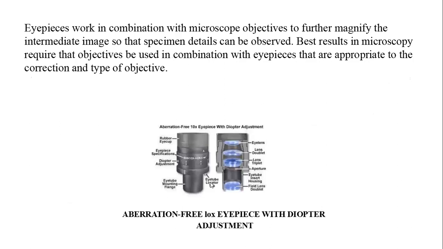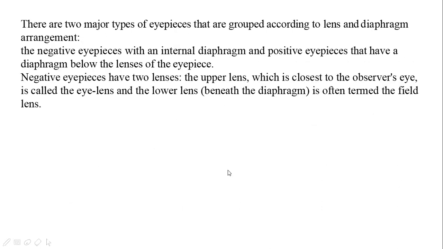We use aberration free eyepieces. There are two types of eyepieces according to the lens and diaphragm arrangement. The diaphragm is a membrane or structure present in the eyepiece, on which the image formed by the objective will fall. It is a screen where the image formed by the objective falls.